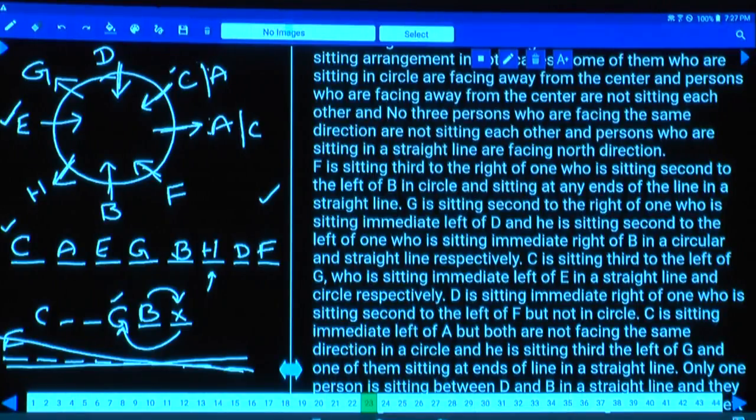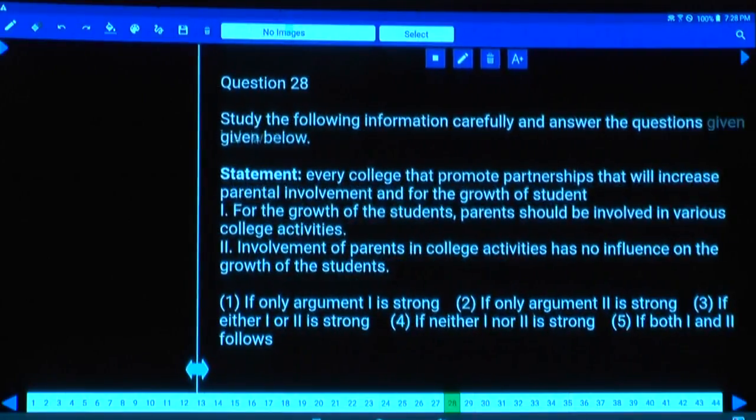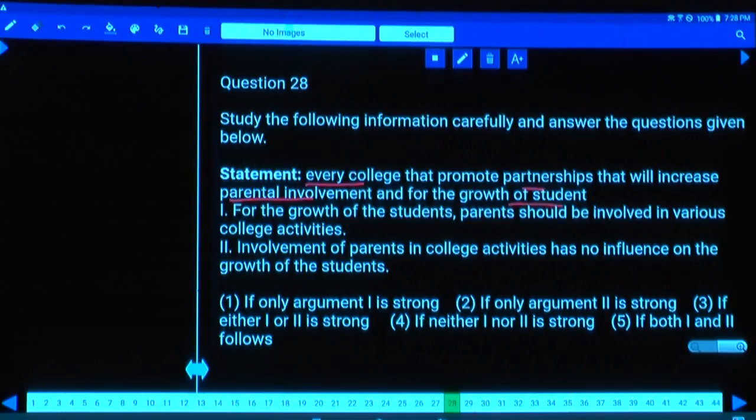Then question number 28. Every college that promotes partnerships that will increase parental involvement and for the growth of students. Argument: for the growth of students, parents should be involved in various college activities, isn't it?